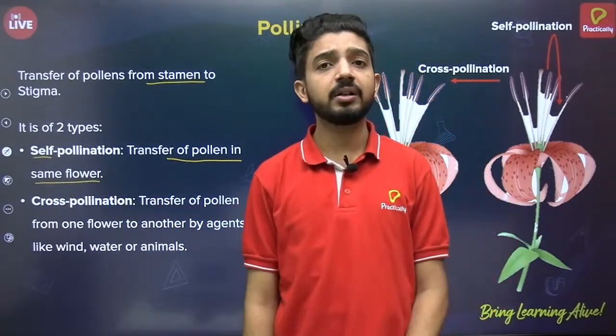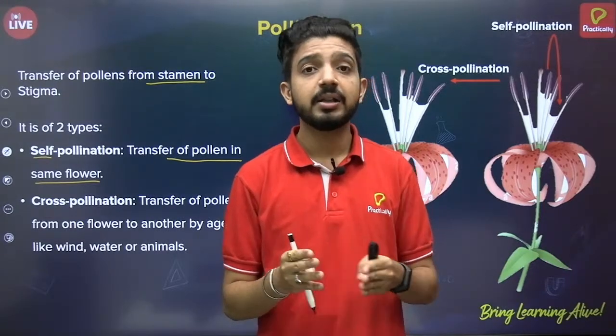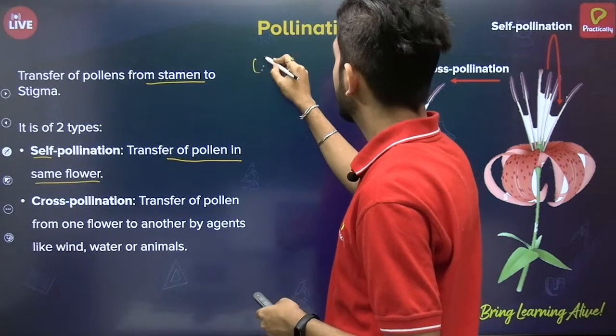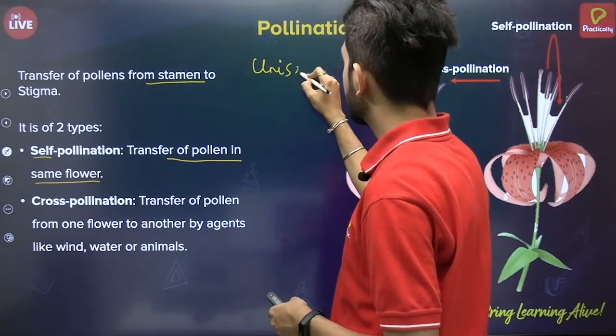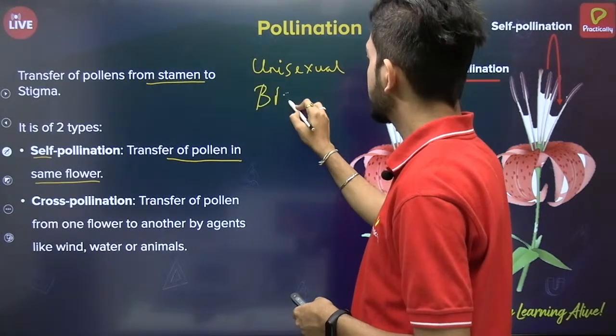Now you might wonder how it will happen in the same flower. So let's understand this concept. There are two types of flowers. We have the unisexual flowers, and then we have bisexual flowers.